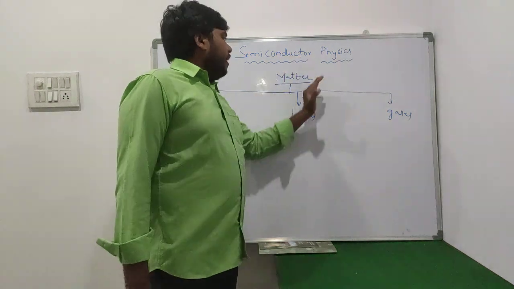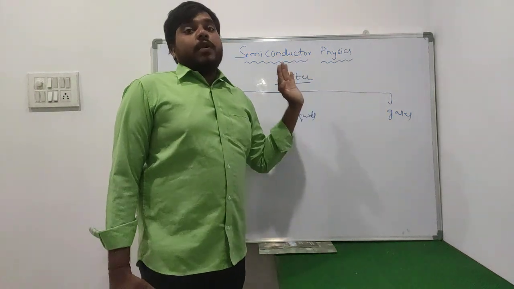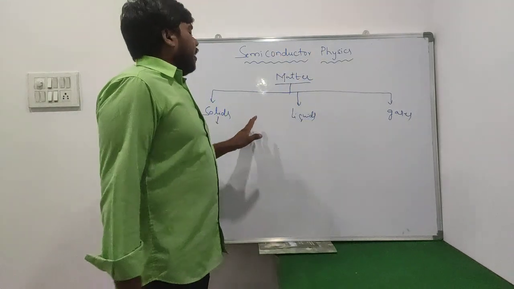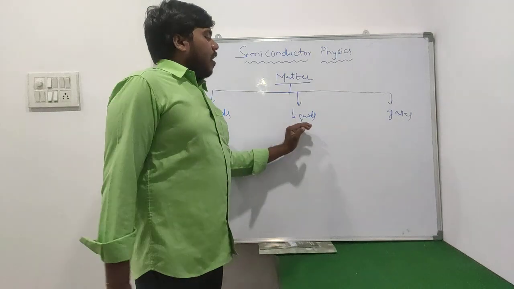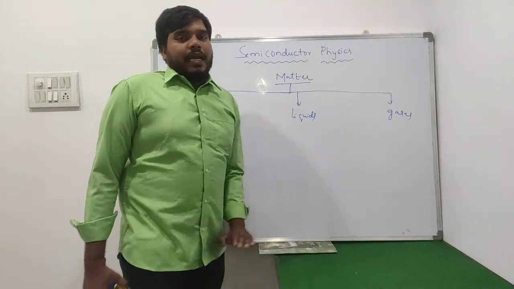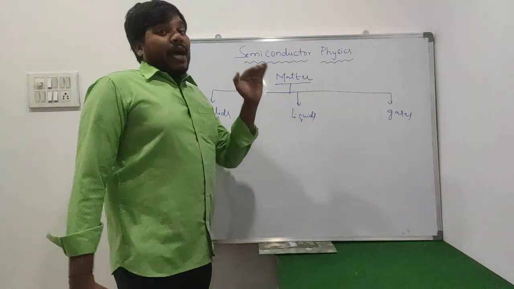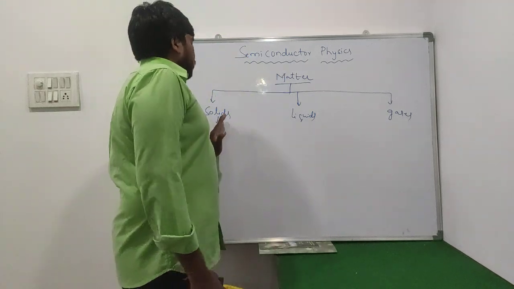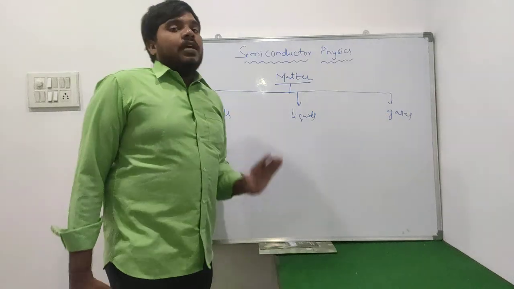So we need to discuss the molecular arrangement within solids, liquids as well as gases. By the molecular arrangement only we can divide matter into three types: solids, liquids as well as gases.